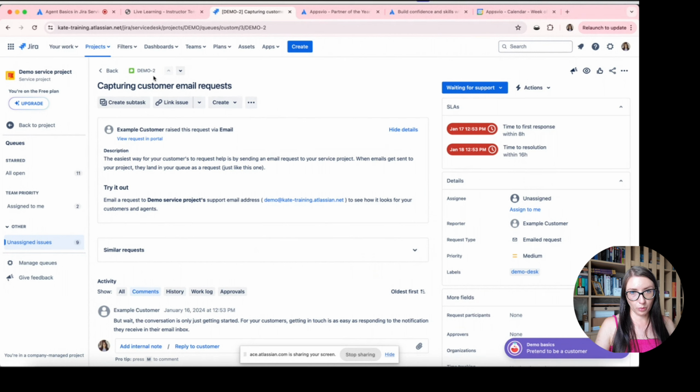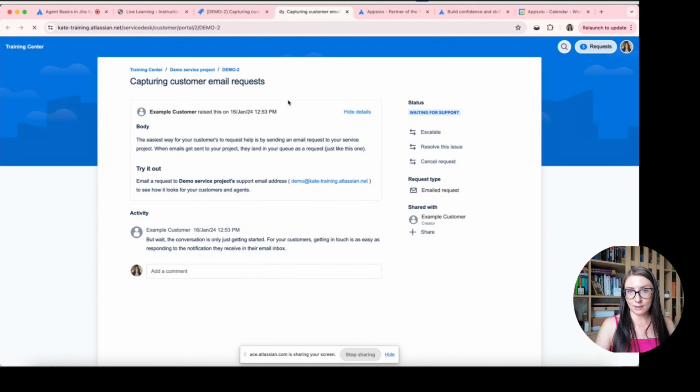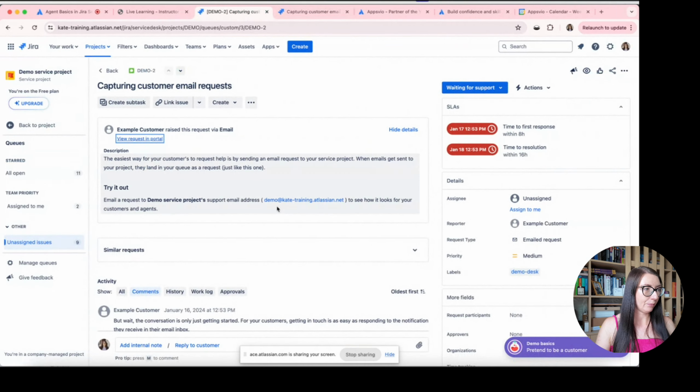This is the issue view. So this is what your agents see. But you can also click view request in portal, and in a new tab you will see what your customer sees. And this is the request view, and we are here in the customer portal context. But today we are talking about agents, so let's come back to our Jira.